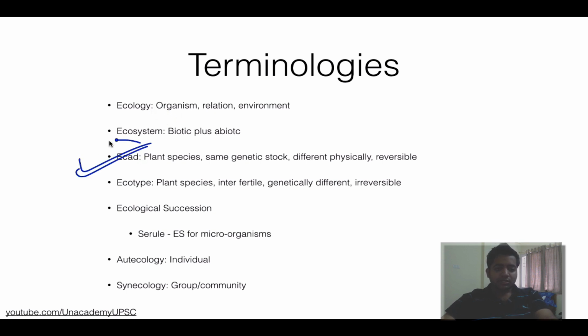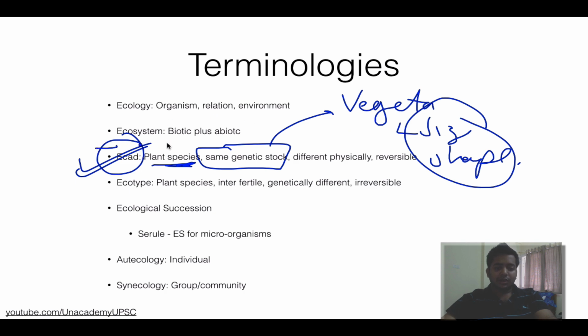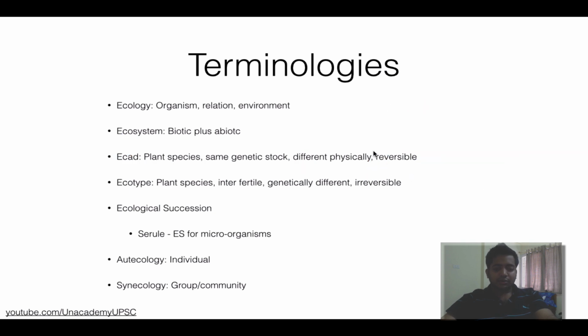Then there is something called an ecad. What is an ecad? Plant species which have the same genetic stock but drastically different vegetative state or physical features, like size, shape, etc. So these are different in them, and that is called an ecad. They are different physically also, and these changes are reversible because the genetic stock is the same. So this is the reversible thing.